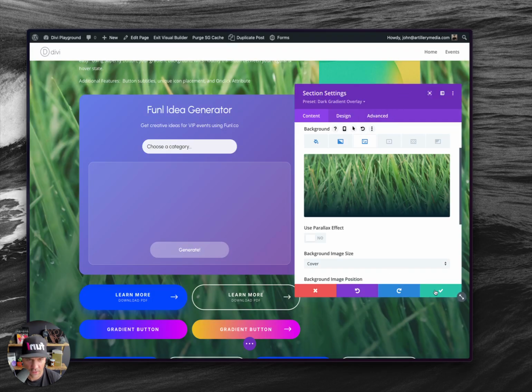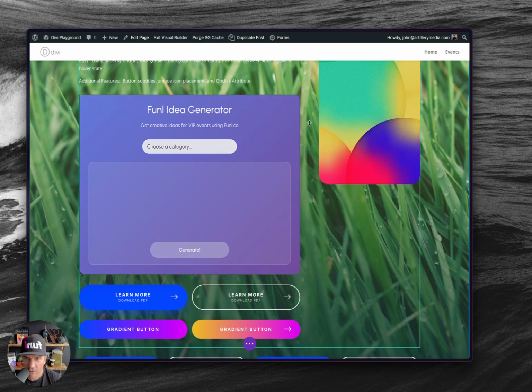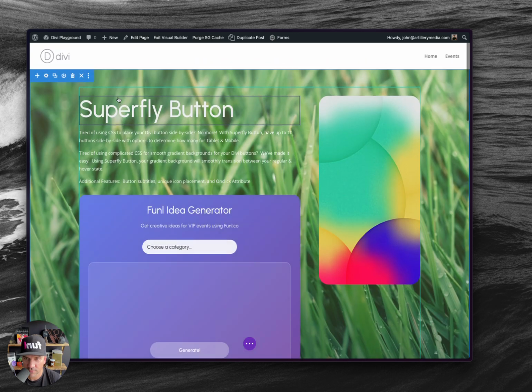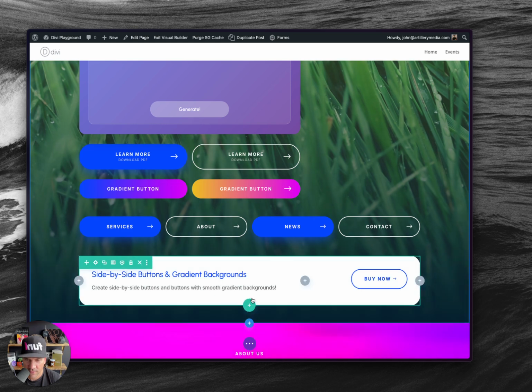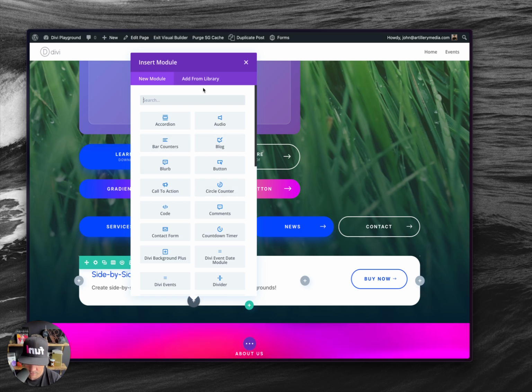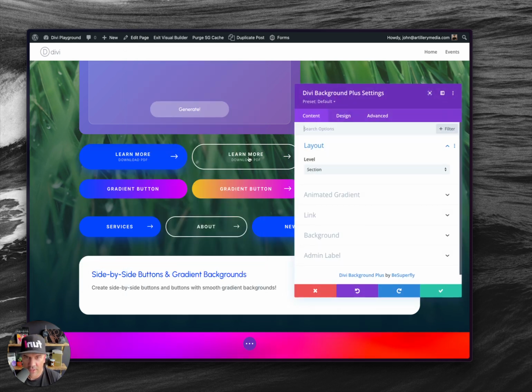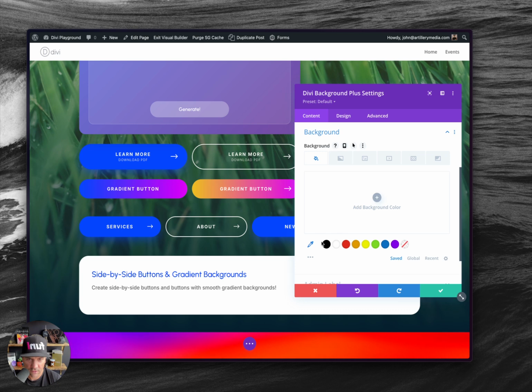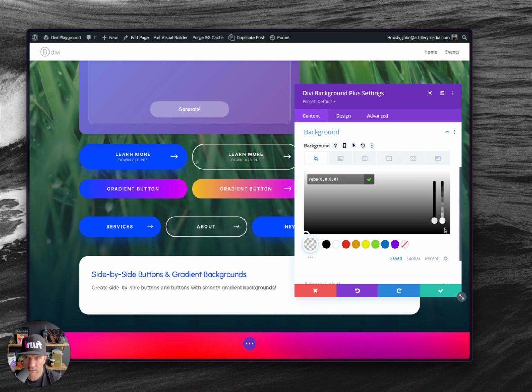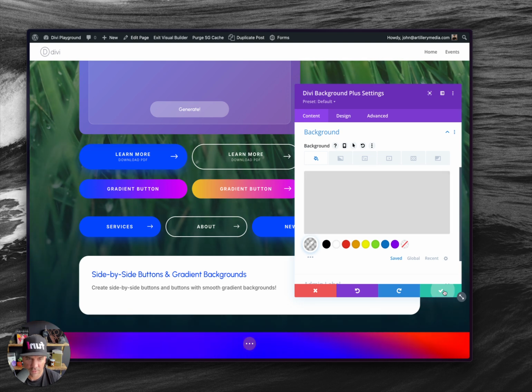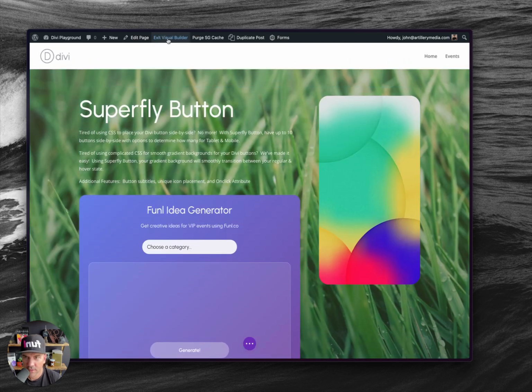Cool. Okay, great. And then let me go ahead and exit. Oh man, I can't do that. Let me add just down here a background gradient plus, just so I can put a quick section. Yep, that's fine. Background, solid color, and then let's just turn this down. There we go. That's probably good. Okay. Exit. Oh, that didn't really. Oh well.